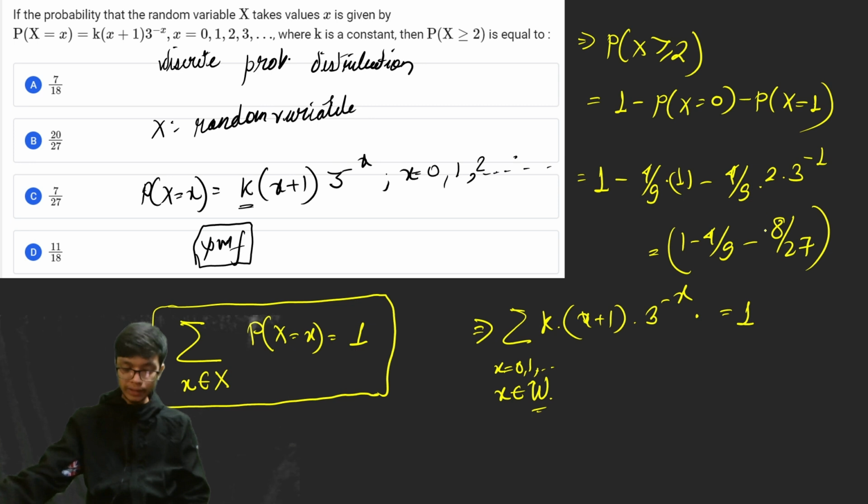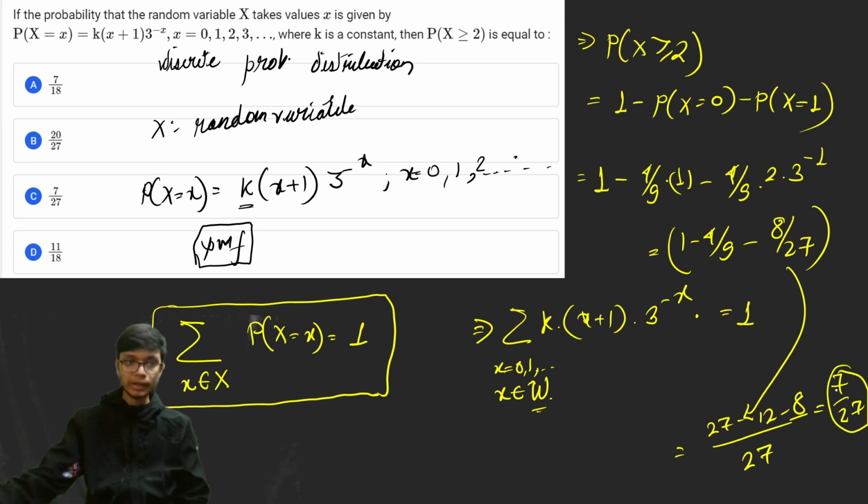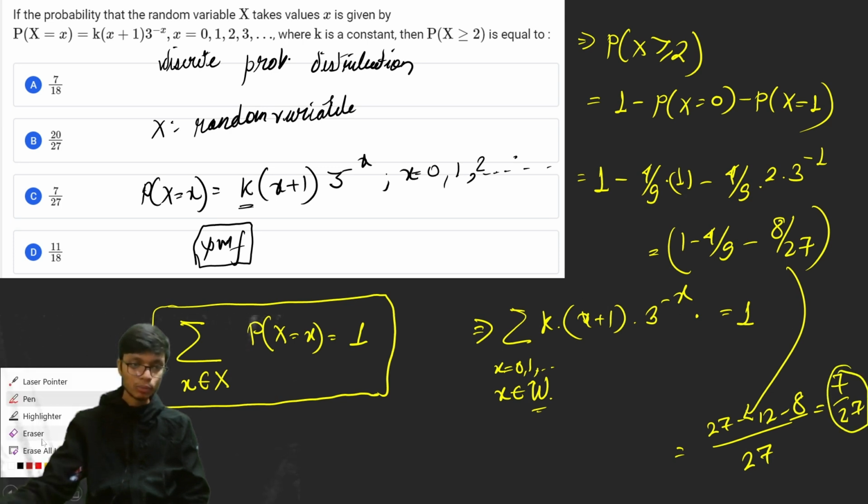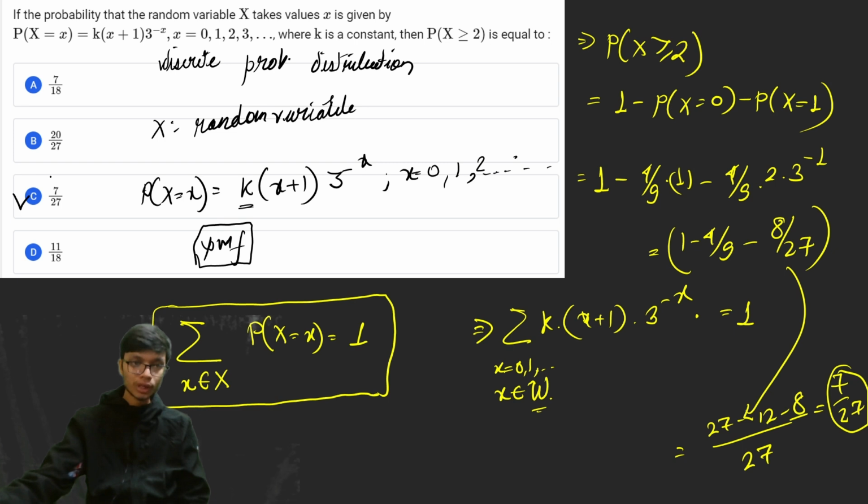So you can definitely evaluate this, and the result is going to come out as follows. You can take 27 as common, and 27 minus, so just need to multiply with 3, so 27 minus 12 minus 8, and if you solve this, it comes out as 7 by 27. So this is going to be 7 by 27. With this, you have the right answer to this particular problem, which is option number C.